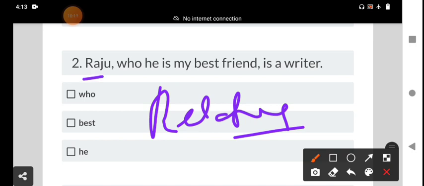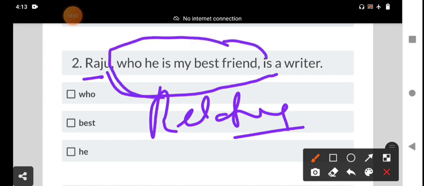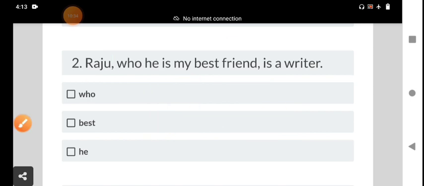Raju is a proper noun. Raju is a writer. In between, there is one subordinate clause. It is also a non-defining relative clause. If the clause is in between the commas, it is called a non-defining relative clause.